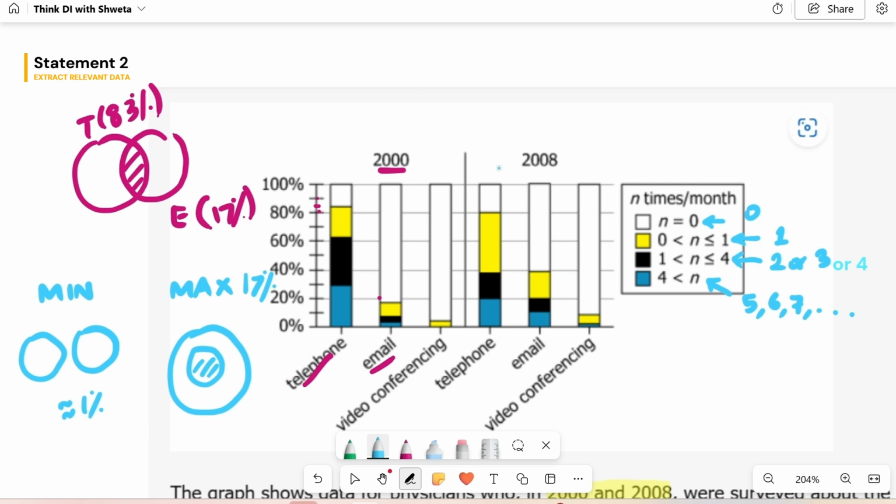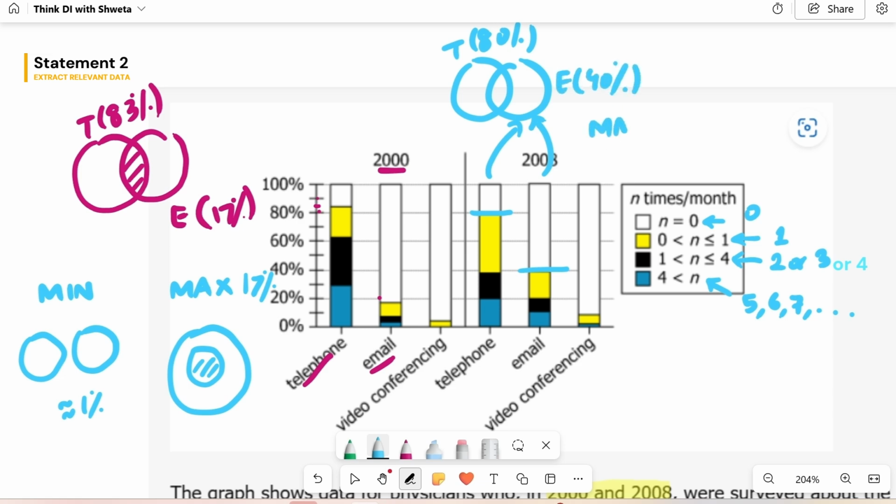Same way, if I try to figure out that range of overlap for 2008, what's it going to be? So in 2008, telephone was used by 80% of the physicians. So clean number to read, while email was used by, again, a clean number, 40% of the physicians. This time, your maximum overlap is going to be 40% when email is inside telephone. Minimum overlap has to be 20%. Why? 80 plus 40 is 120. That crosses 100. That's not possible. So that extra 20% has to be the overlap.